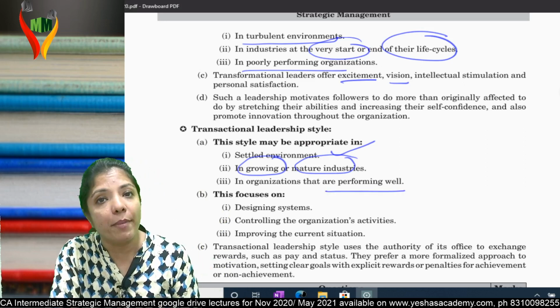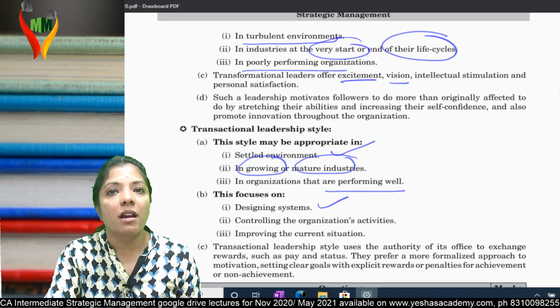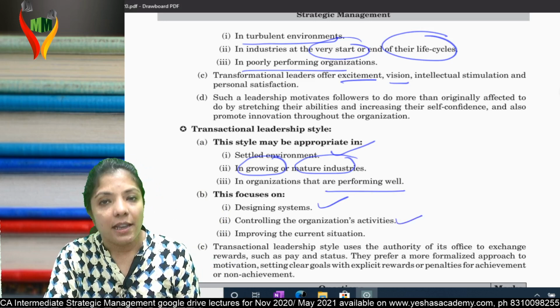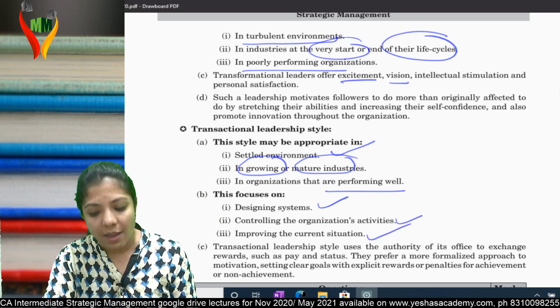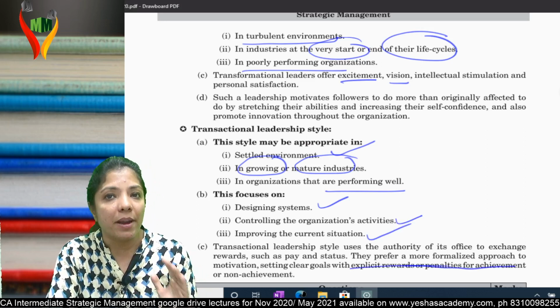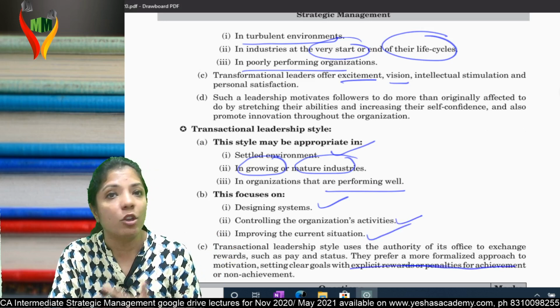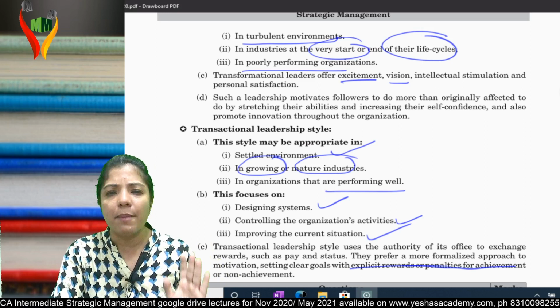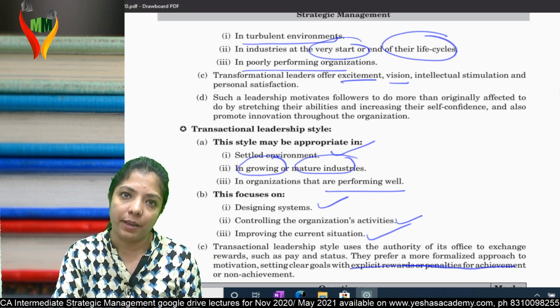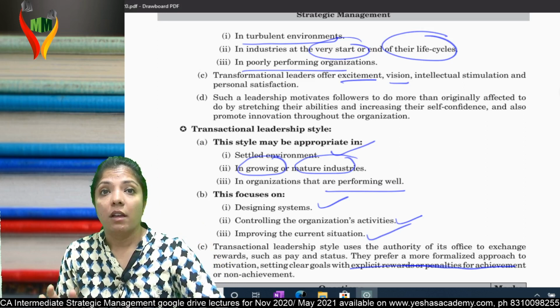And the one who is performing well. This person believes in designing systems, controlling the activities, improving the current situation. And he believes in explicit reward and punishment. Am I clear? He is not here to motivate you or help you in overcoming your weakness. No. He's like, if you're not able to perform, you can leave my company. Am I clear to you?